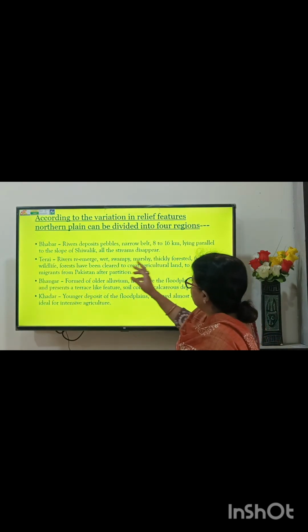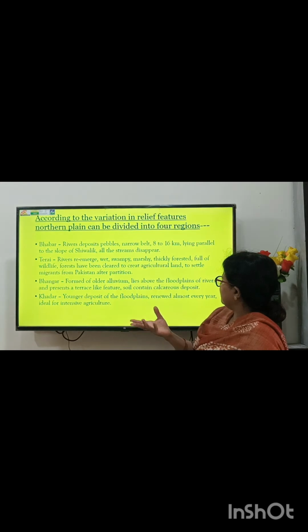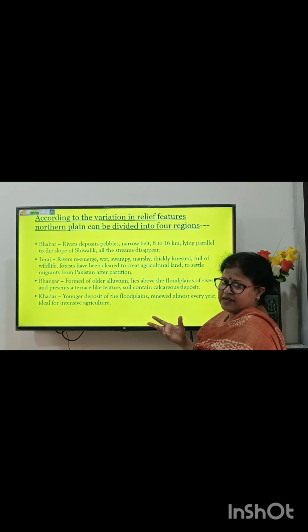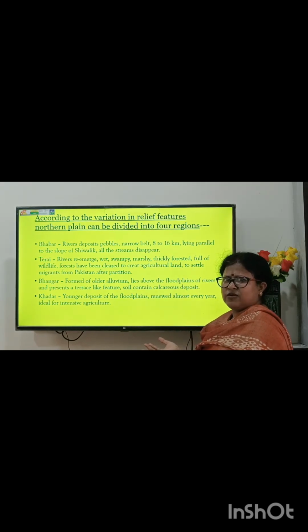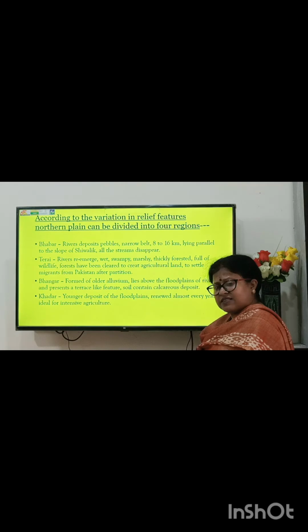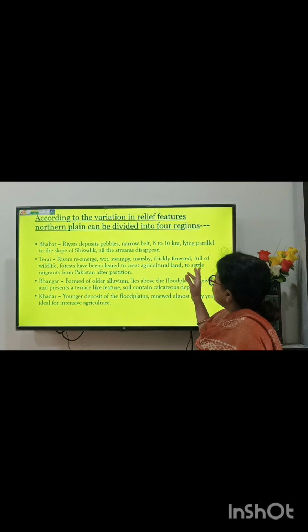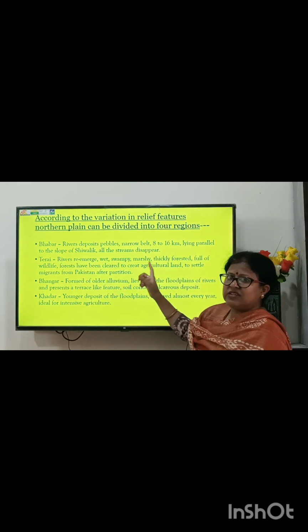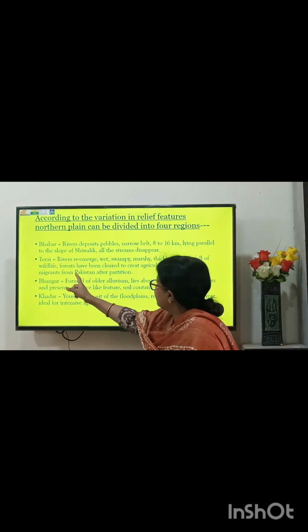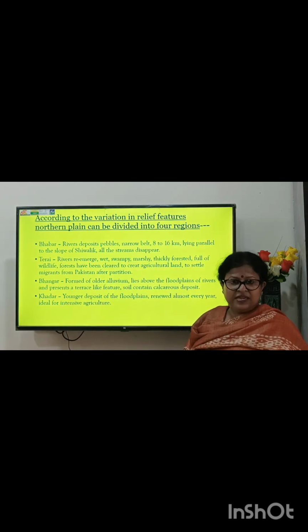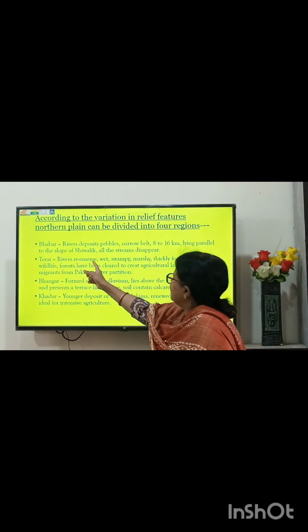Many types of wildlife are found here, and forests have been cleared to create agricultural land. Nowadays, as the population is growing, people cut the forest to grow crops. This happens everywhere to settle migrants, and this Tarai region was used to settle the migrants from Pakistan after partition. After partition, many people came here to India as what? Migrants. Forced migration was there. So they settled here.